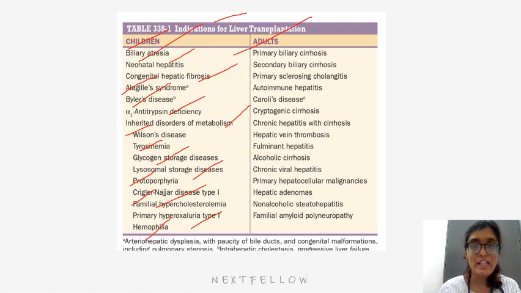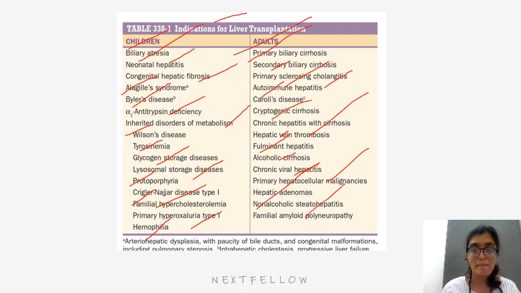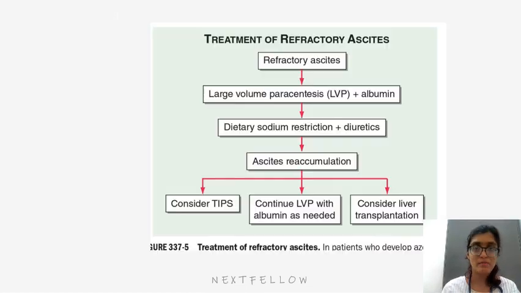Now coming to indications of liver transplantation in adults, it is primary biliary cirrhosis, secondary biliary cirrhosis, primary sclerosing cholangitis, autoimmune hepatitis, Caroli's disease, cryptogenic cirrhosis, chronic hepatitis with cirrhosis, hepatic vein thrombosis, fulminant hepatitis, alcoholic cirrhosis, chronic viral hepatitis, primary hepatocellular malignancies, hepatic adenomas, non-alcoholic steatohepatitis, and familial amyloid polyneuropathy.